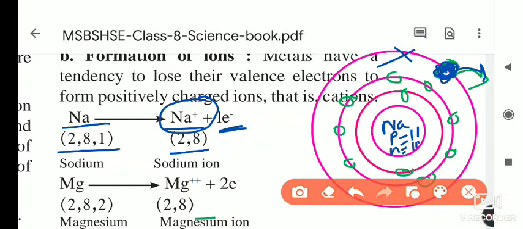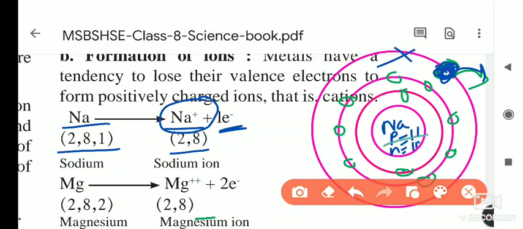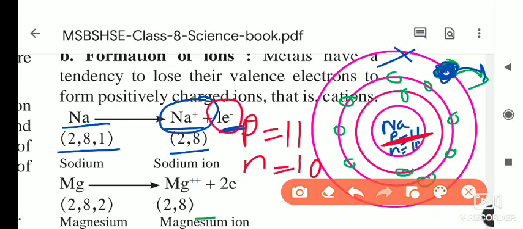2 8. Now if you see here, how many protons are there? If you see in the nucleus, I have shown it already, it has 11 protons. Electrons, protons are 11, and neutrons are 10 now. After donating one electron, protons are 11 and neutrons are 10. As you know, protons have the positive charge and electrons have the negative charge.